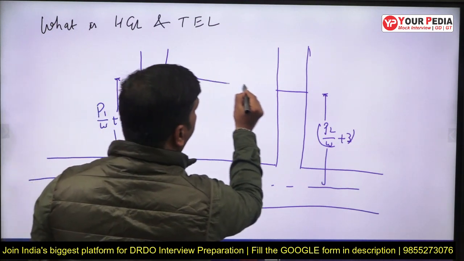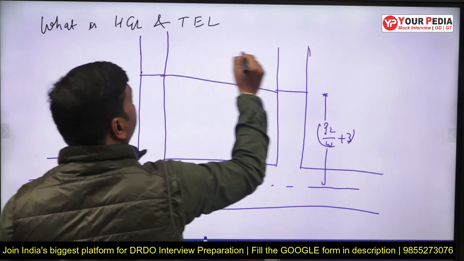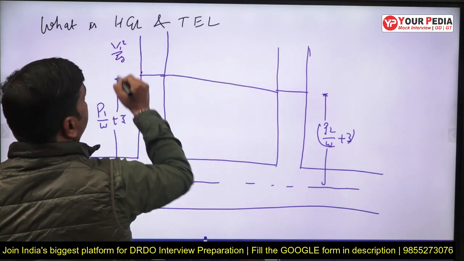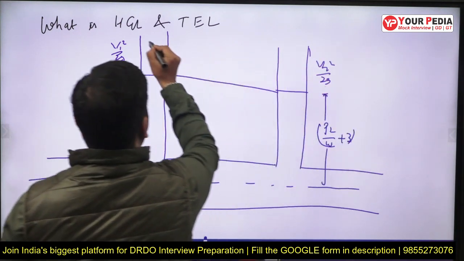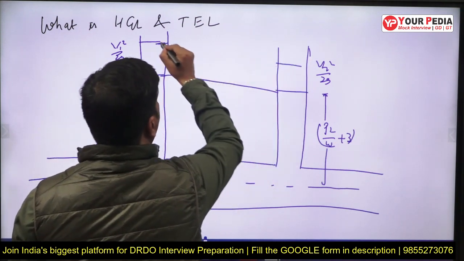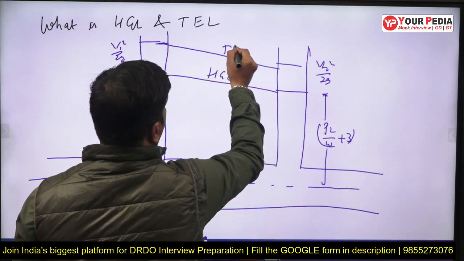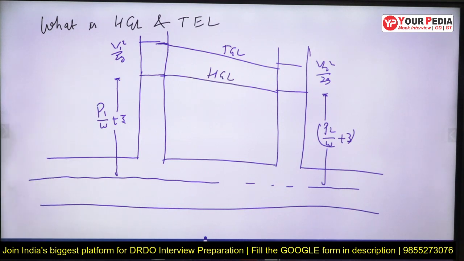And when we combine the kinetic head or the velocity head here, that is V1 square by 2g, and also V2 square by 2g, this is HGL and this is TEL. This is known as the hydraulic gradient line and this is known as the total energy line.